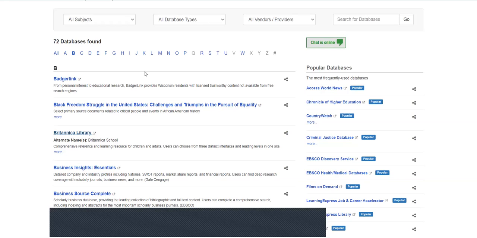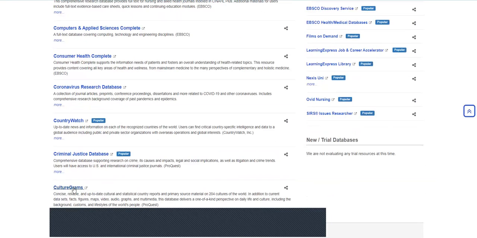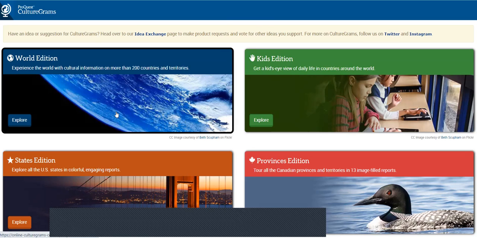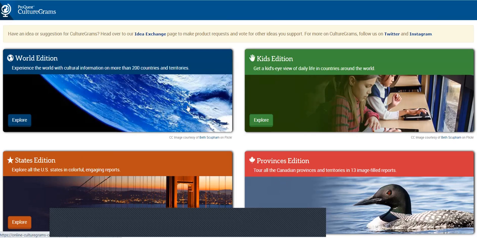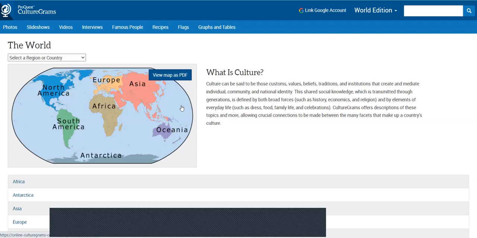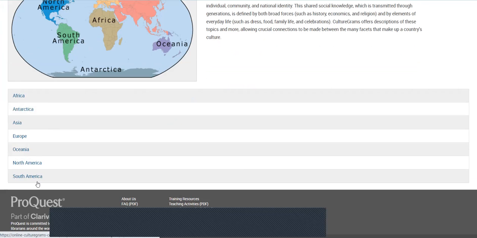The next database that we're going to take a look at is called Culturegrams. So we just went to Britannica Library. Now we're going to go to C for Culturegrams. Culturegrams has several different editions: World Edition, Kids Edition, States Edition, and Provinces. We are going to go to the World Edition, and you can select your country either from the drop-down menu, from the map, or from the list below.